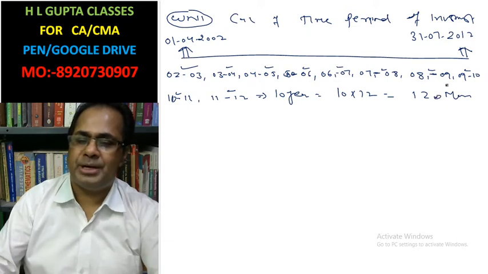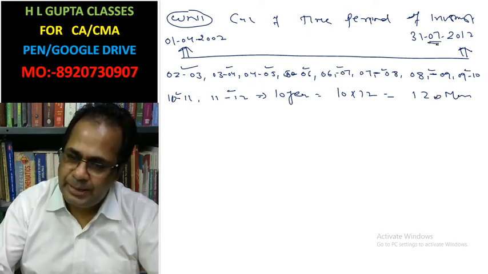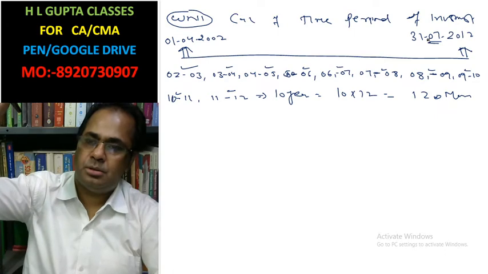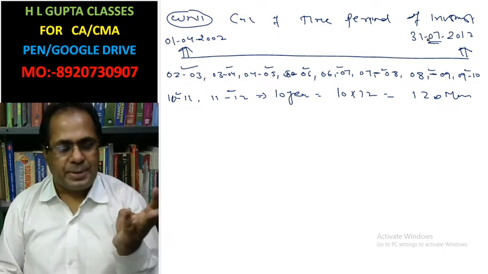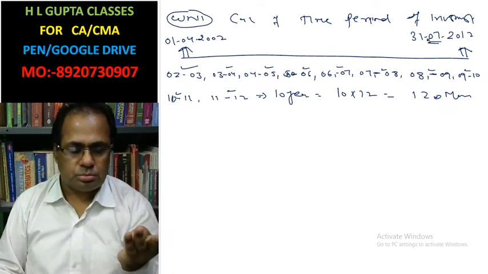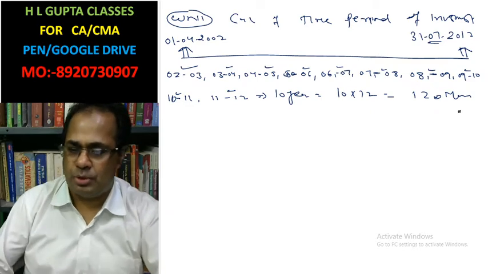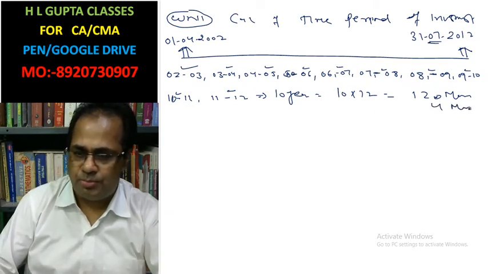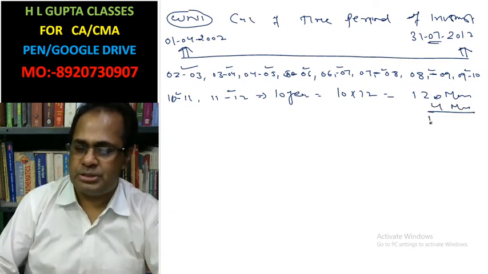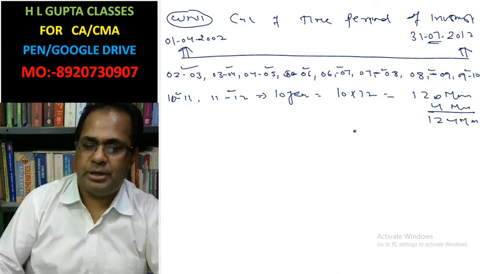120 months, but it is redeemed in the 7th month: April, May, June, July, that is 4 months more. This is 124 months.